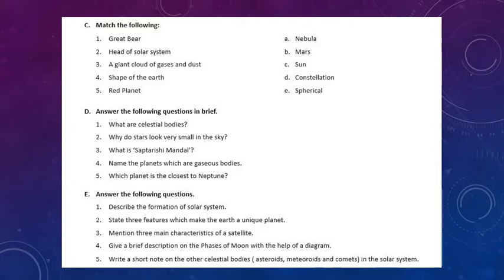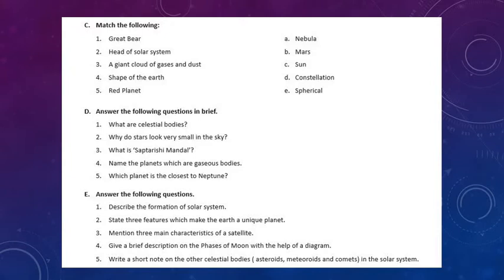Now, next question. Why do stars look very small in the sky? Please write down the answer. They look very small as they are very far away from the earth. I'll repeat. They look very small as they are very far away from the earth.